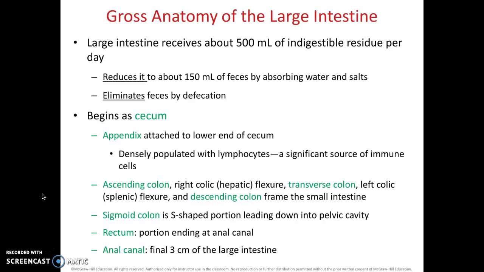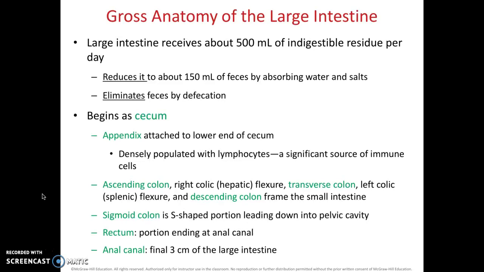So remember we talked about the ileocecal junction. This is where the large intestine is going to start, and it begins as the cecum, with the appendix attached at the lower end of the cecum. We've heard, I'm sure, before that the appendix has no function. It actually does have a large function with immunity, and it's densely populated with lymphocytes, which are immune cells. It also has a lot of your resident gut microbiota.